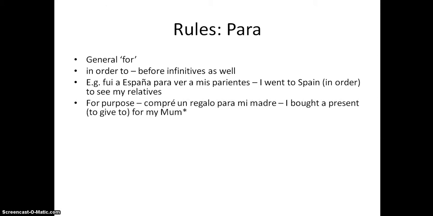"For" is a purpose, so "Compré un regalo para mi madre." I bought a present for my mum. I gave it to her. I bought it to give to her. Have a look at por for this because there's a little bit of an issue on this one.